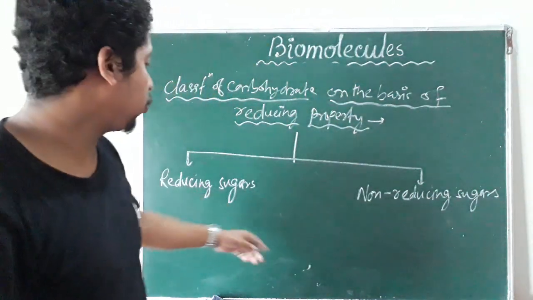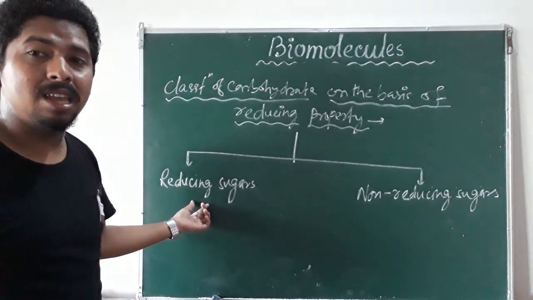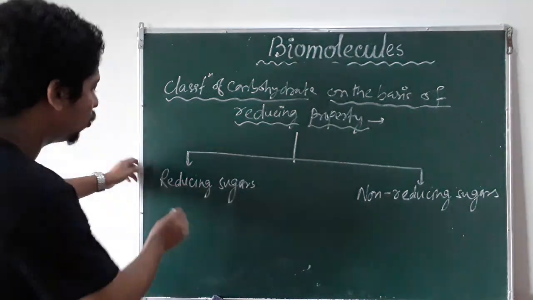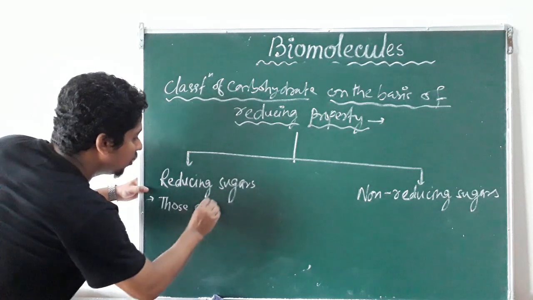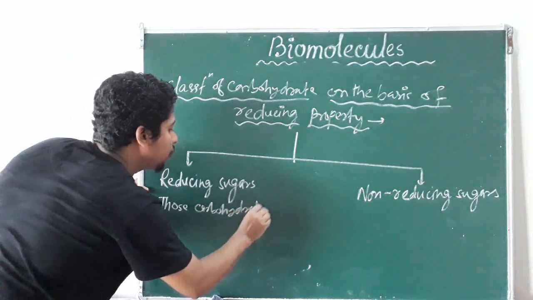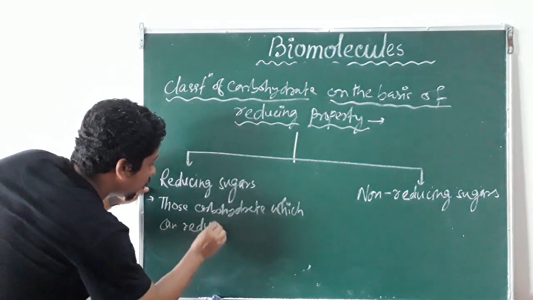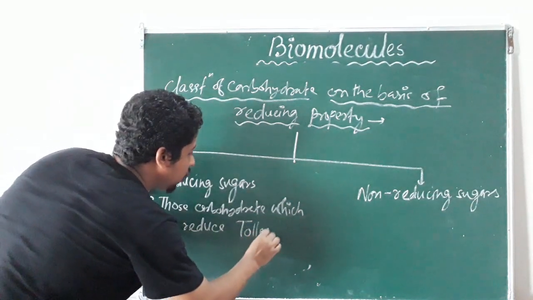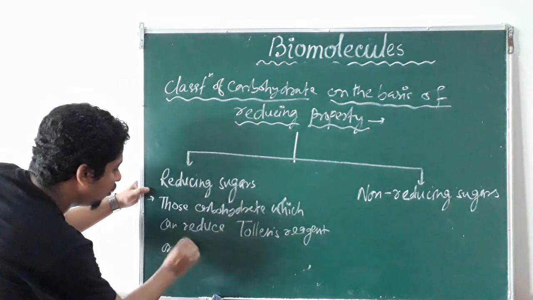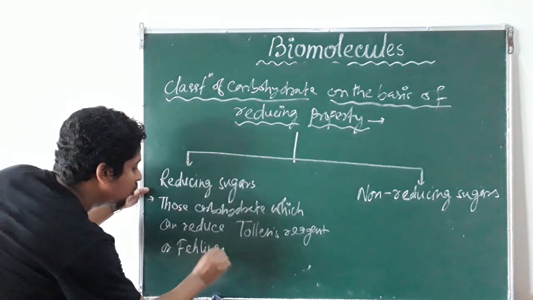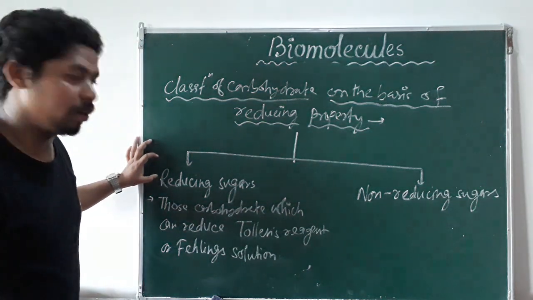So the question comes, what are these reducing sugars? Reducing sugars are those carbohydrates which can reduce Tollens' reagent or Fehling's solution.